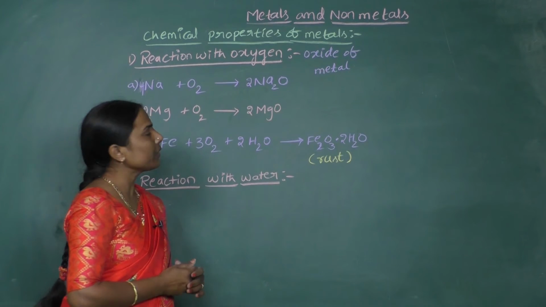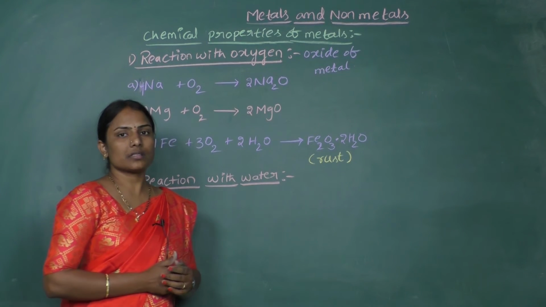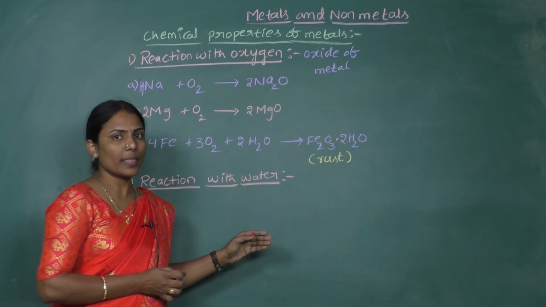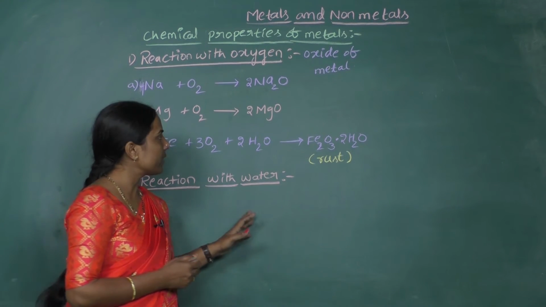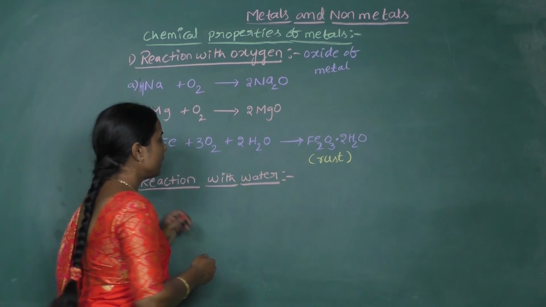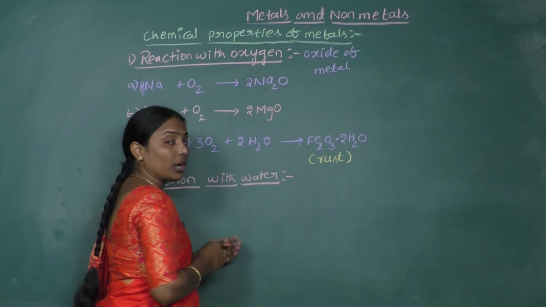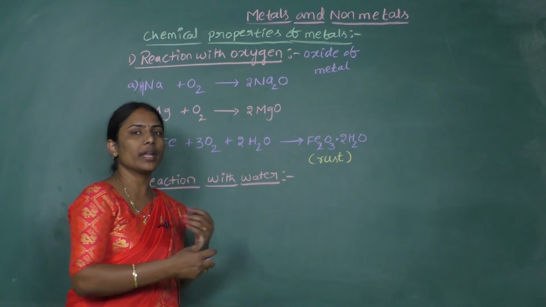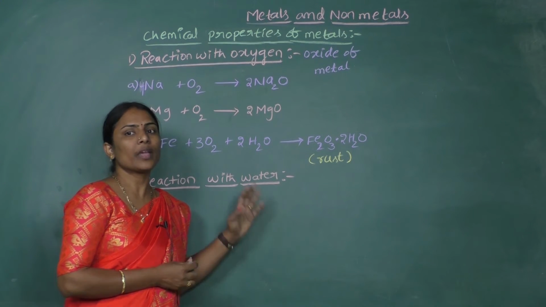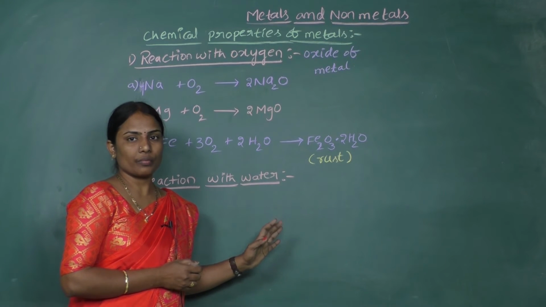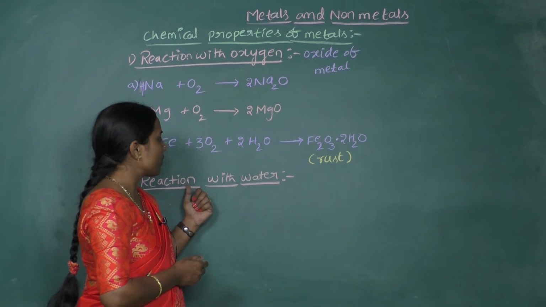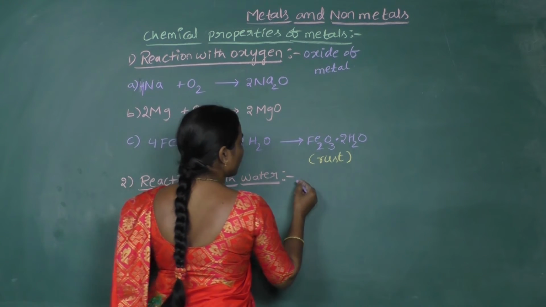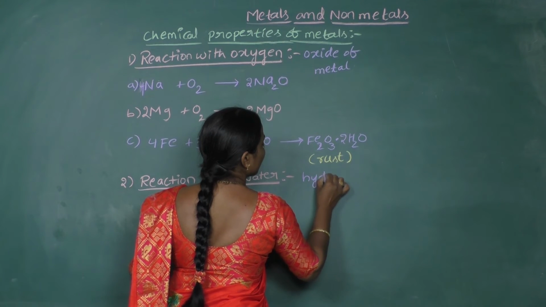While reacting with water, there are few metals which form hydroxides, few metals which form oxides, and still some metals combine not only with the oxygen, they combine with the oxygen, water, and even the carbon dioxide present in the atmosphere to give some other compounds. So the general reaction, whenever the given metal reacts with water, the common product is